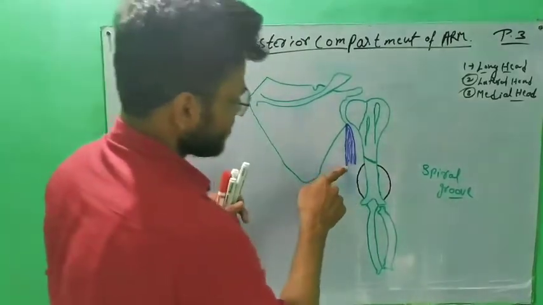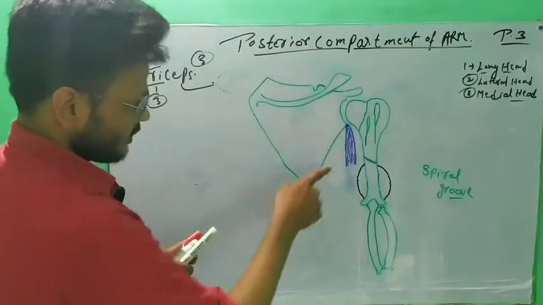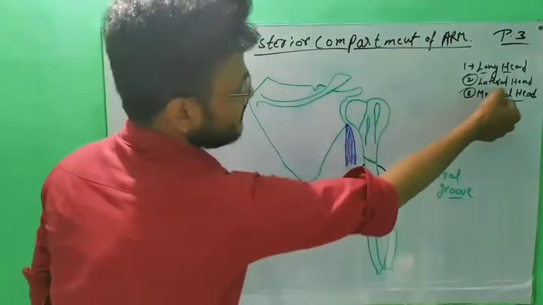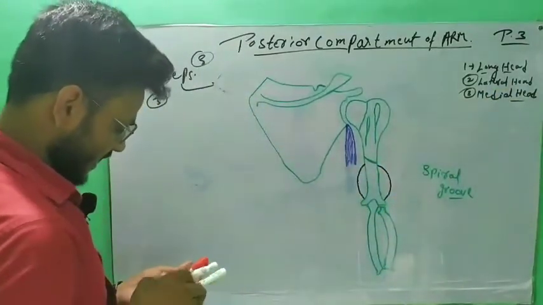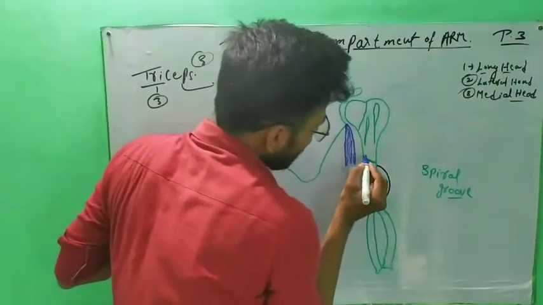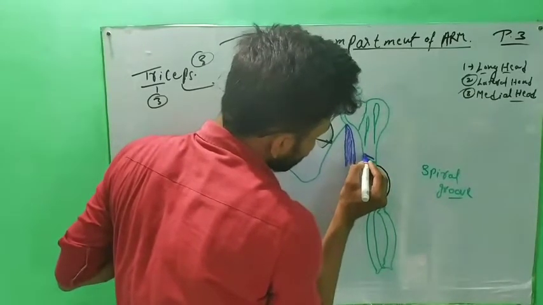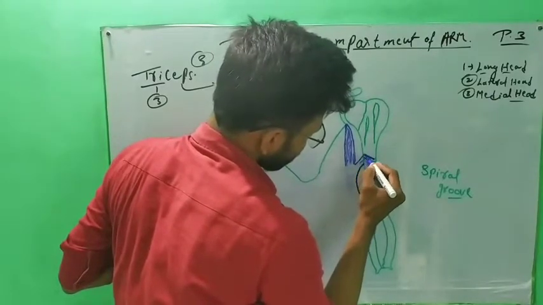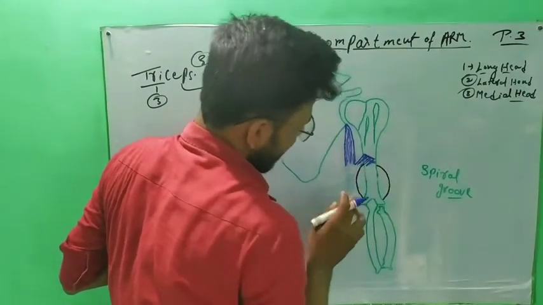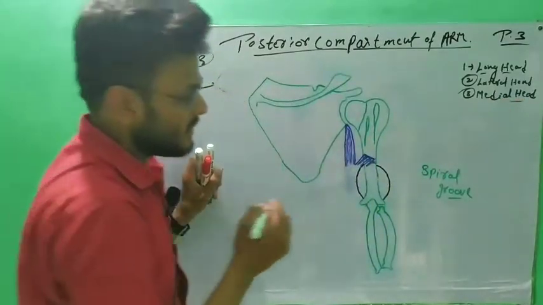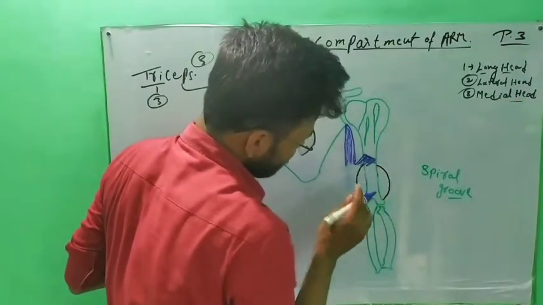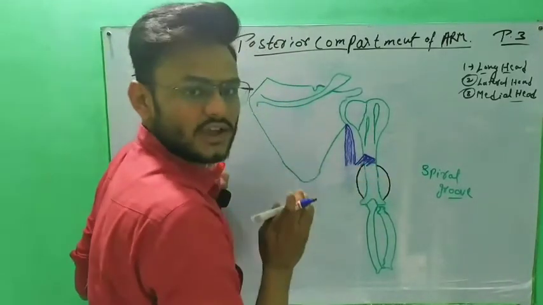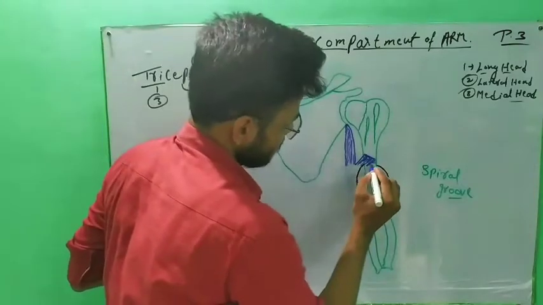The long head originates from the infraglenoid tubercle, and the second one is the lateral head. Lateral head will originate from the upper part of the spiral groove, just above the spiral groove. And the third is the medial head. Medial head will originate from the lower two-thirds of the posterior surface of the humerus.